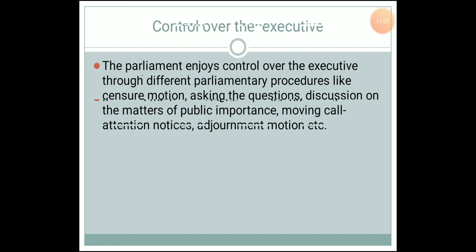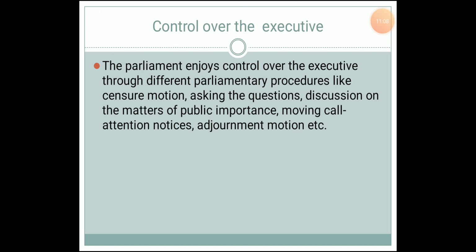And how does the Union government have control over the executive? As I have already told, there are three organs of the government: the executive, the legislature and the judiciary. The executive, the Prime Minister and all the ministers and bureaucrats, they are the executive. But the executive will always be under the observation of the legislature, and there are various parliamentary procedures by which the Union government enjoys control over the executive.